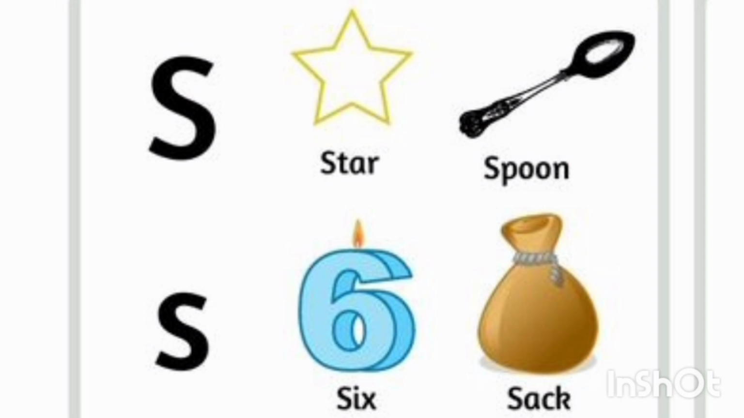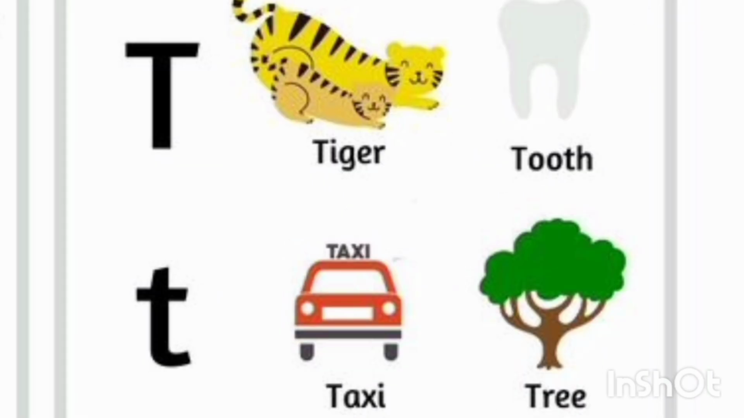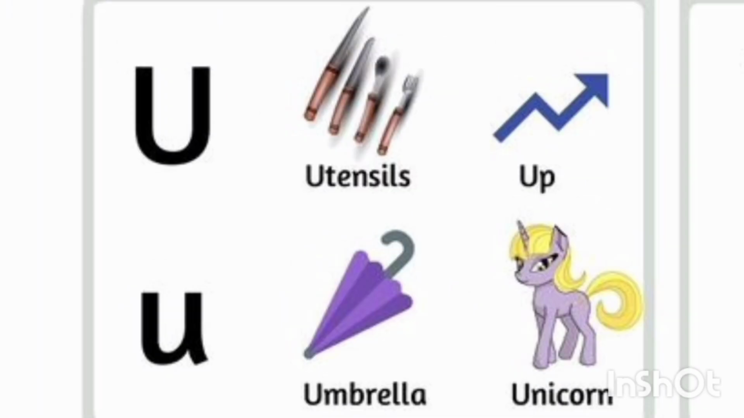S for star, S for spoon, S for six, S for sack. T for tiger, T for tooth, T for taxi, T for tree. U for utensils, U for up, U for umbrella, U for unicorn.